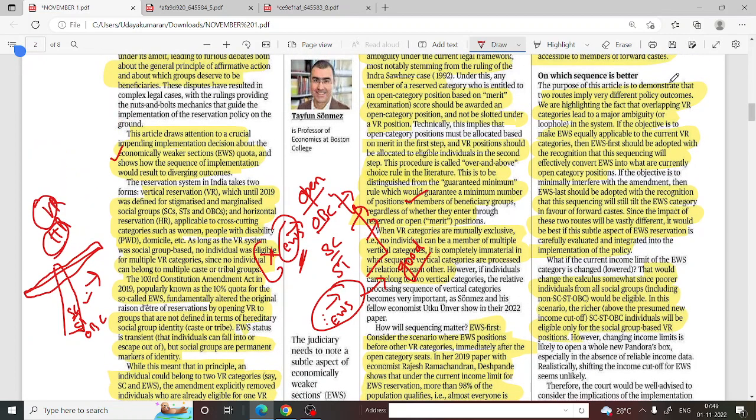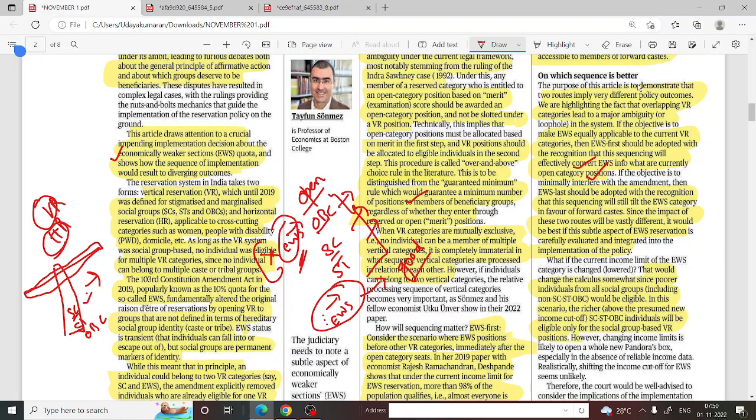So the purpose of the article is to demonstrate that two routes imply very different policy outcomes. We are highlighting the fact that overlapping VR categories lead to major ambiguity in the system. If the objective is to make EWS equally applicable to the current VR categories, then EWS should first be adopted, with the recognition that sequencing will effectively convert EWS into what are currently called open category positions.